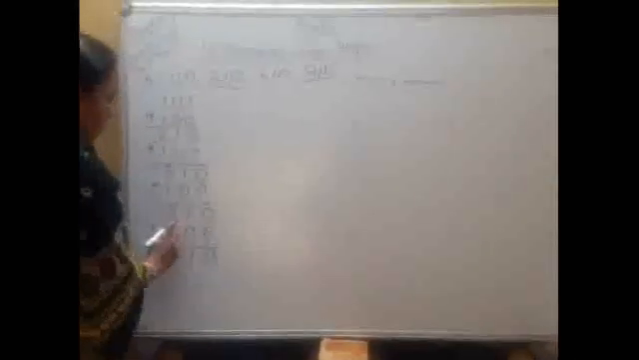Again plus 100: 0 plus 0 is 0, 1 plus 0 is 1, 3 plus 1 is 4, so write down 410. Again plus 100: 4 plus 1 is 5, so write down 510. Again 510 plus 100: 5 plus 1 is 6, so write down 610. So these are our answers.